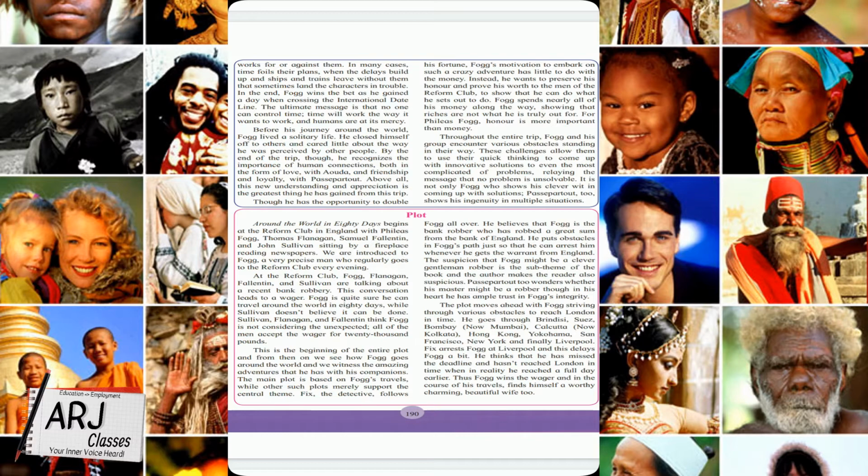He accepted the challenge not to earn the money or wealth that he would receive from the Reform Club by accepting the bet and completing it. Instead, he wanted to prove himself and also maintain his worth.